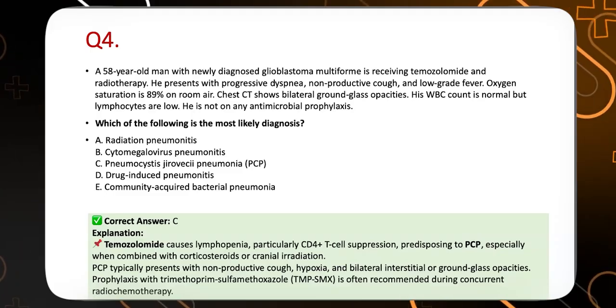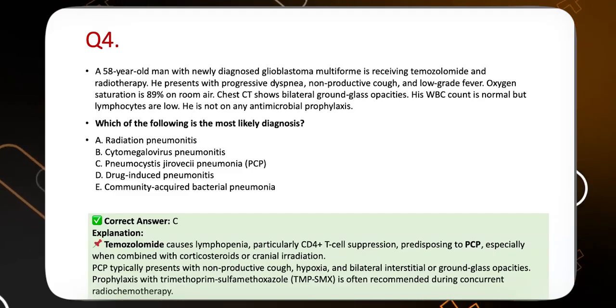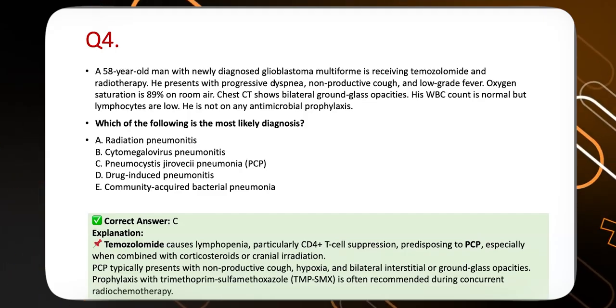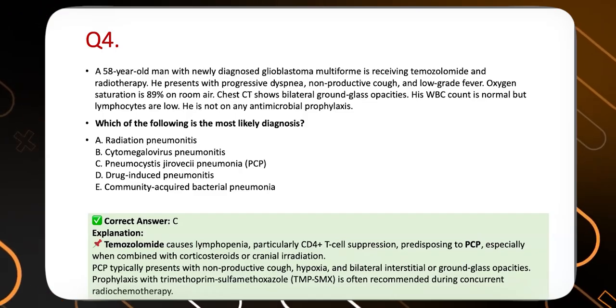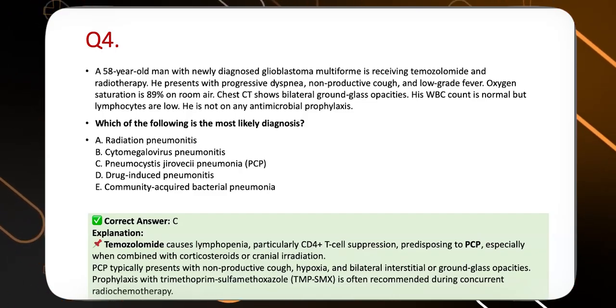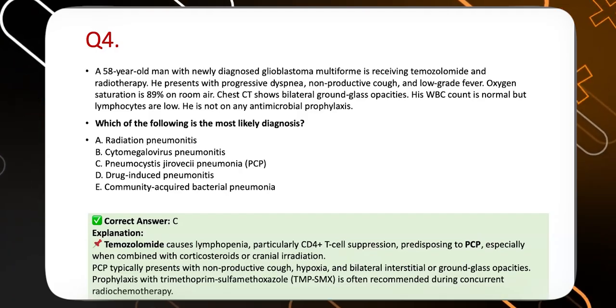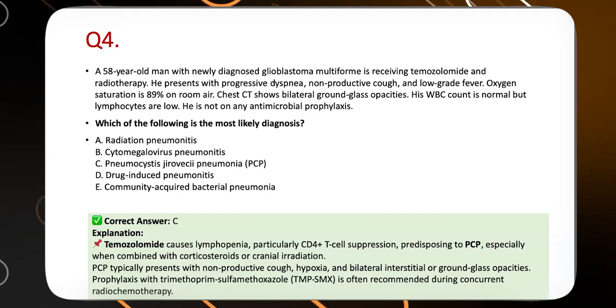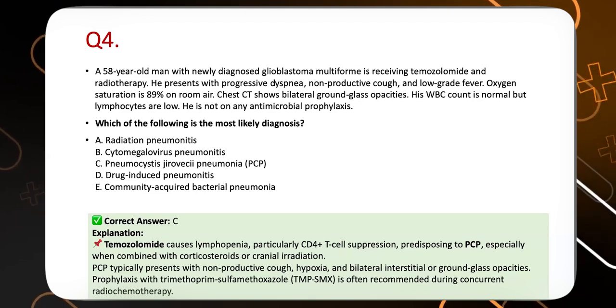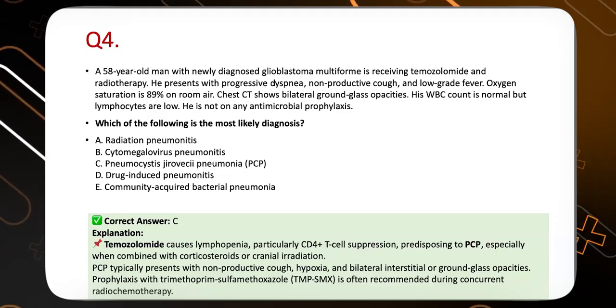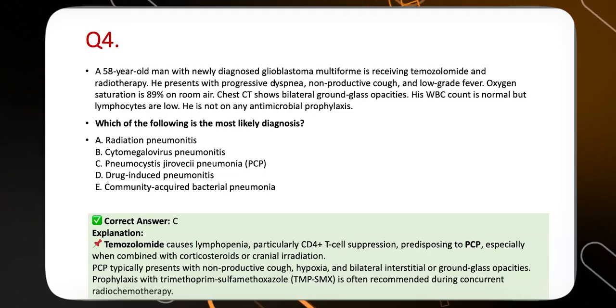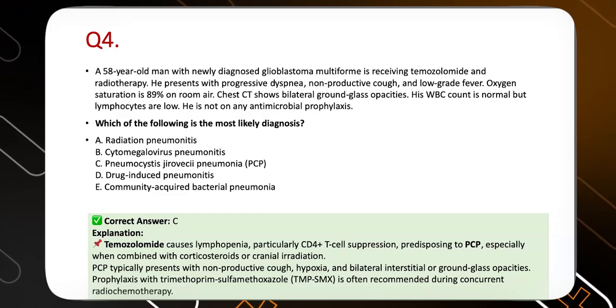The progressive dyspnea, non-productive cough, low-grade fever, desaturation, hypoxia, with bilateral ground glass opacity. It's a very classical description of Pneumocystis infection. And then again, given a hint over here, he's not on any antimicrobial prophylaxis. So the answer over here is PCP pneumonia. Usually these kind of patients should receive PCP prophylaxis, and now he has developed PCP infection, so he should be treated with steroid and co-trimoxazole.